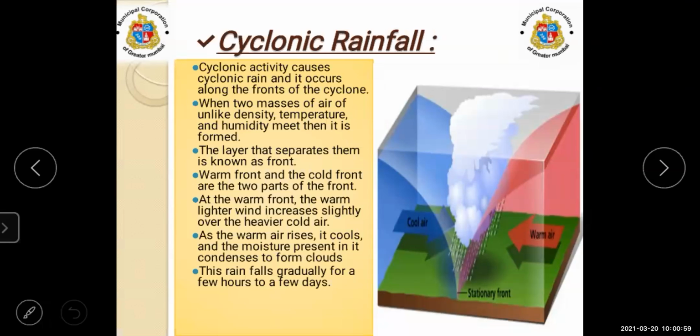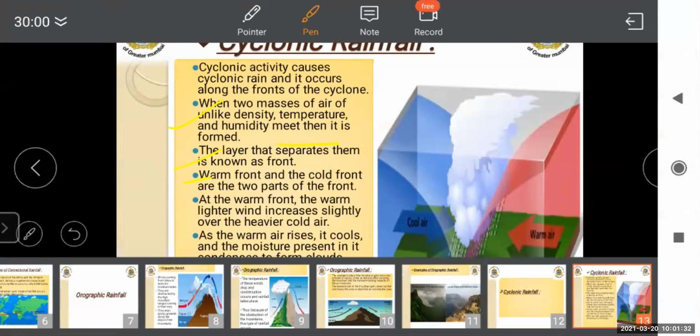Everybody has seen or experienced a cyclone. Yes, everyone has seen it. In the same way, you will be able to understand this type of rainfall. See here, when two masses of air of unlike density, temperature, and humidity meet, then it is formed. The layer that separates them is known as the front. Warm front and cold front are the two parts of the front.